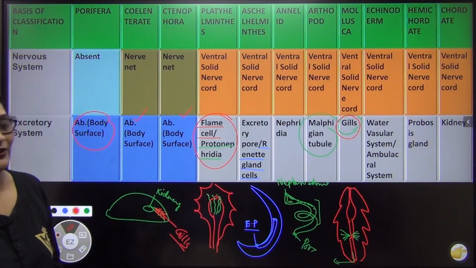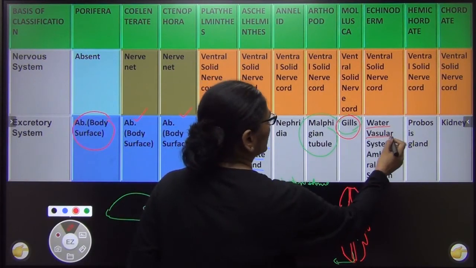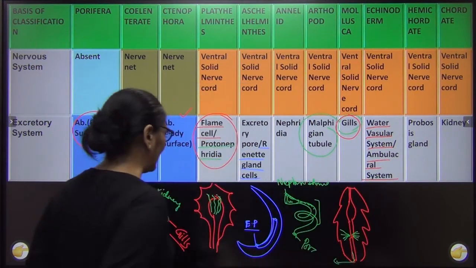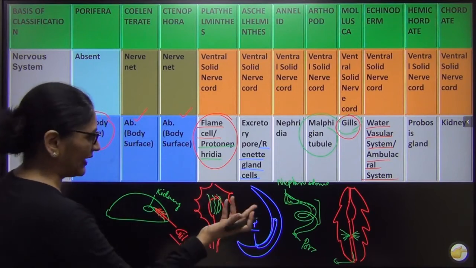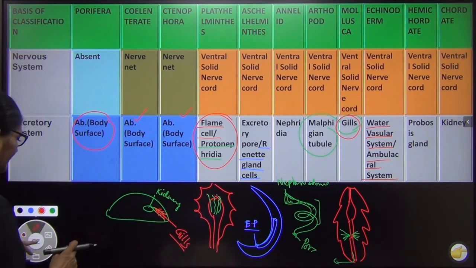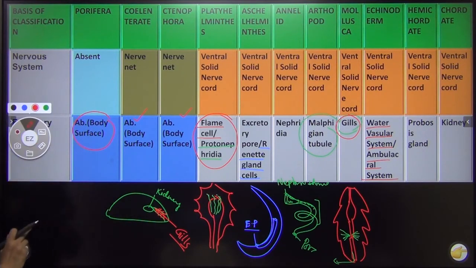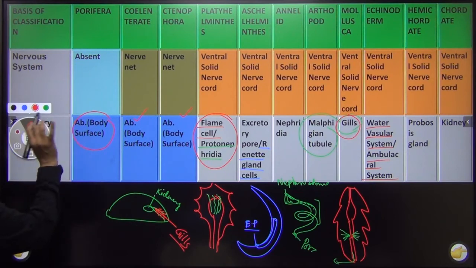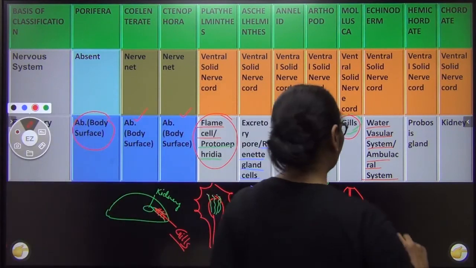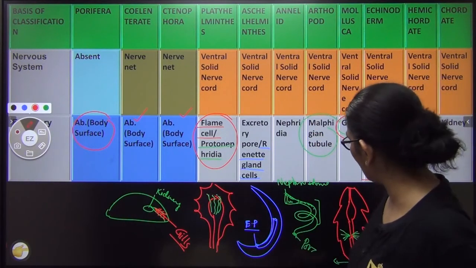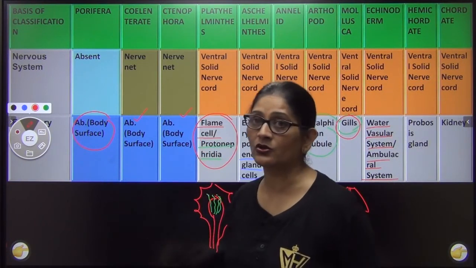Now let us come to echinoderms. In echinoderms, the excretory system is called the water vascular system or ambulacral system. ये क्या है? I need some place to explain. So where should I draw? So I'll just draw it maybe here. Echinoderms में क्या होता है? I'll teach you that later when I'm teaching echinoderms, right? Maybe I should rub one of them. When I'm teaching you echinoderms, I will teach you that in detail. Right now, you just see.